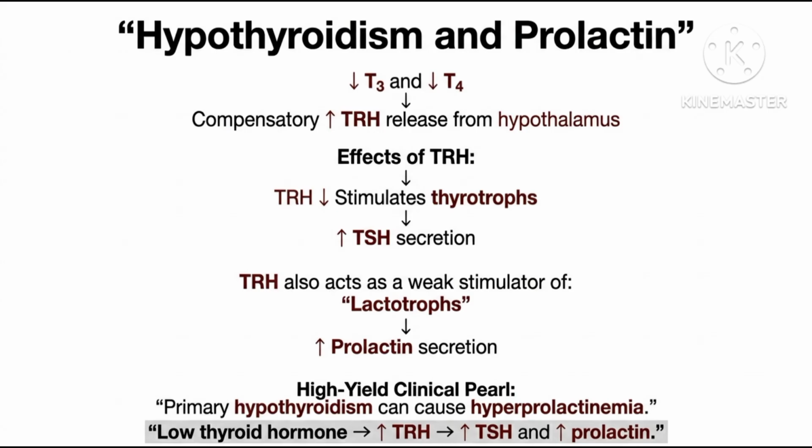Let us discuss how hypothyroidism causes increased prolactin production. As we all know, there is a low level of T3 and T4 in hypothyroidism, which stimulates the release of thyrotropin releasing hormone from the hypothalamus. Thyrotropin releasing hormone stimulates thyrotropes in the anterior pituitary to secrete TSH. Thyrotropin releasing hormone also acts on lactotropes in the anterior pituitary to stimulate increased prolactin production. That is why we see increased prolactin production in hypothyroidism.